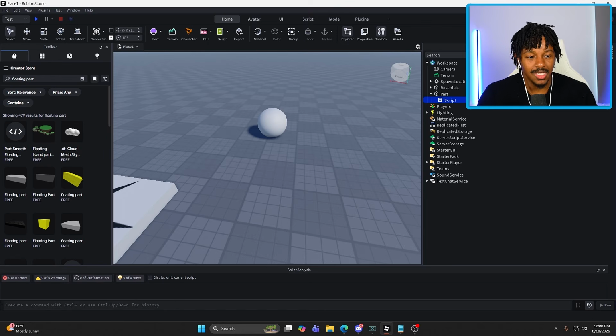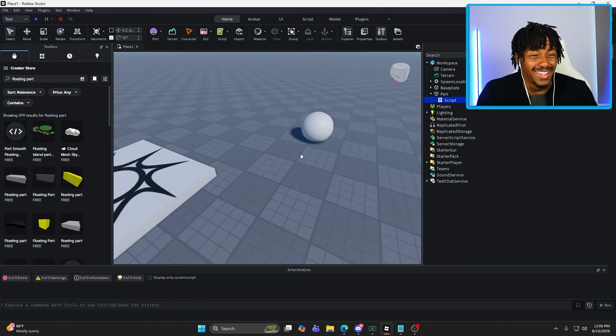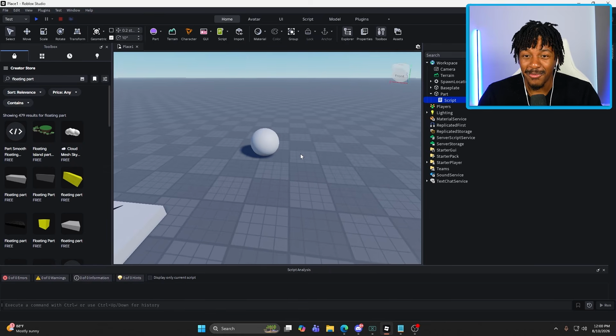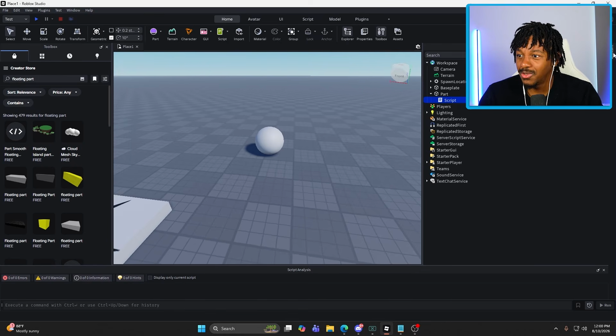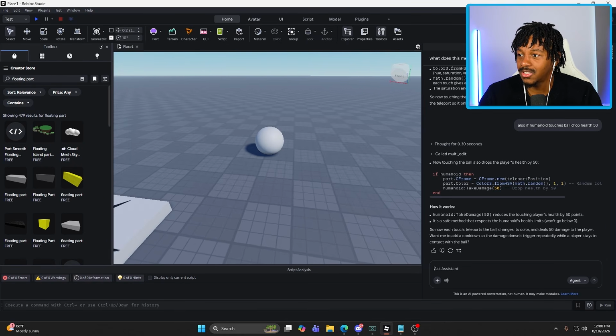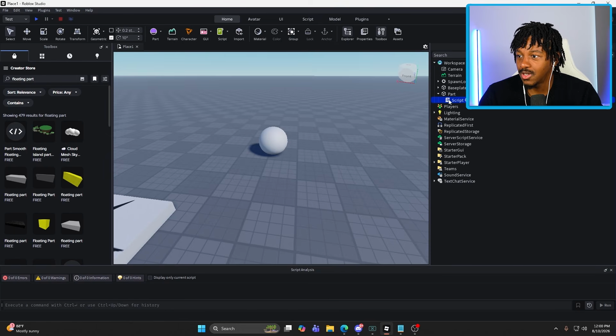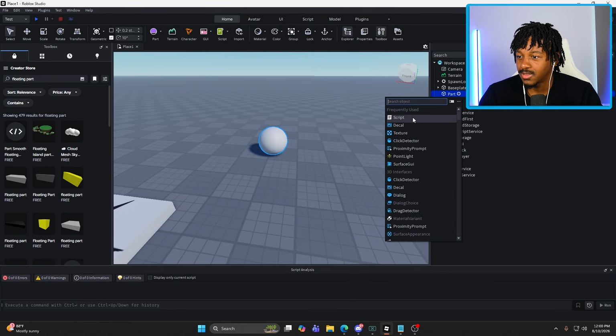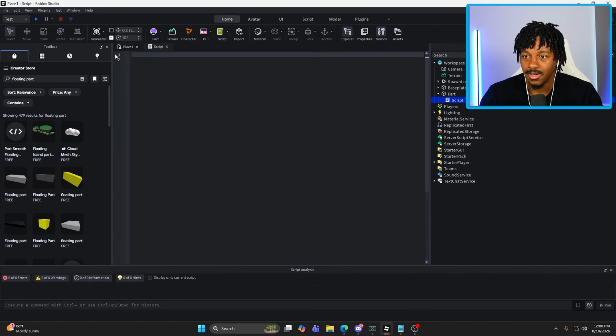See, the next thing is though, realistically, I can add a professional scripter in here to teach me also, but AI is doing a really good job. I'm not gonna lie. Yo, AI is doing a really good job. All right, so now let's erase all the scripts in here. Let's erase this whole thing. Boom. Okay. Now let's add another script, and then all right, where's AI?